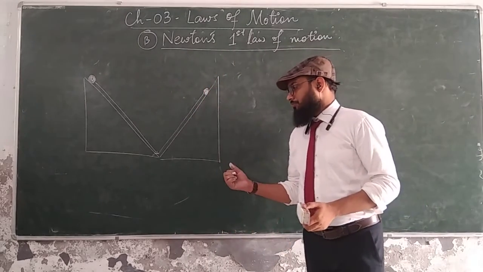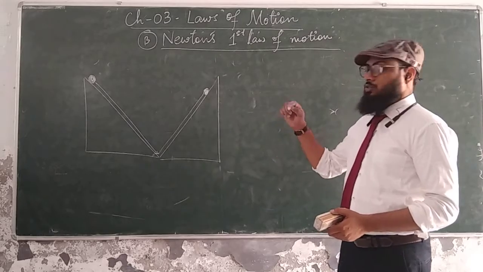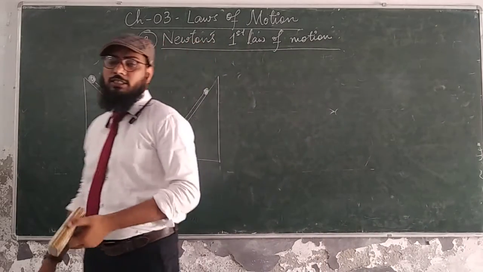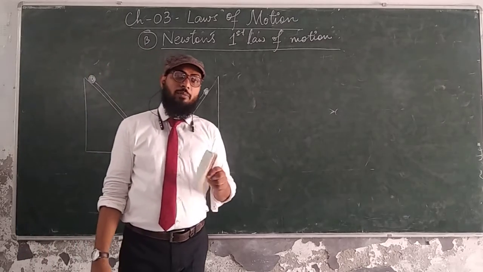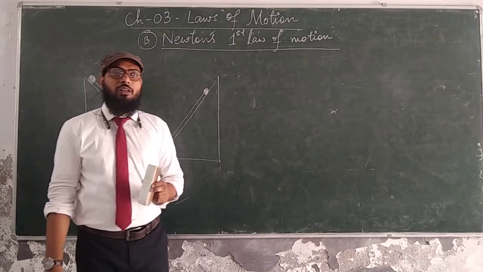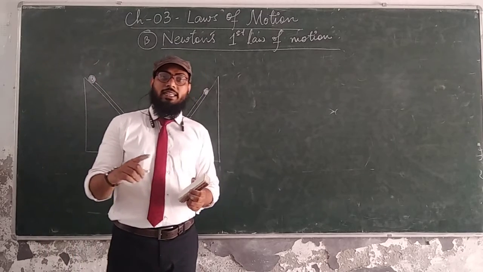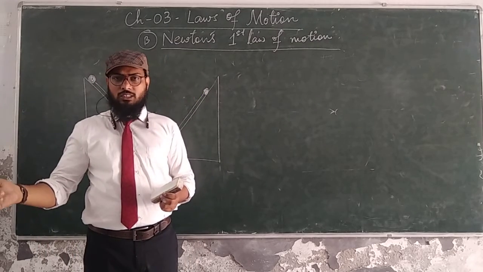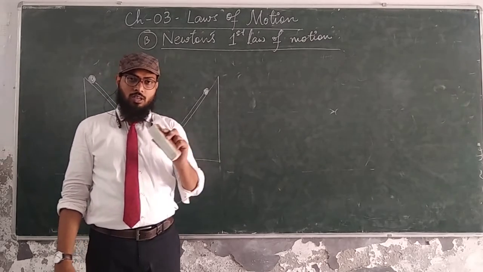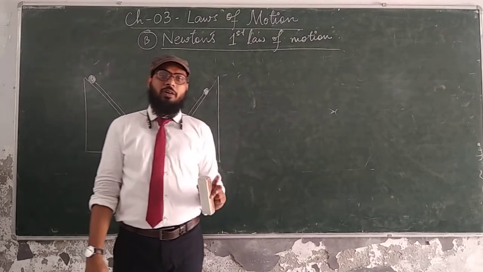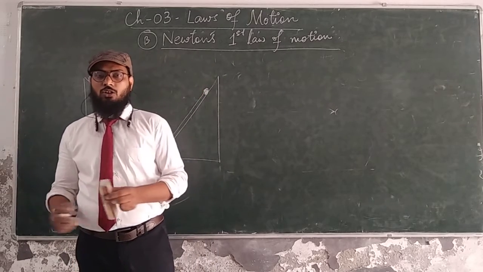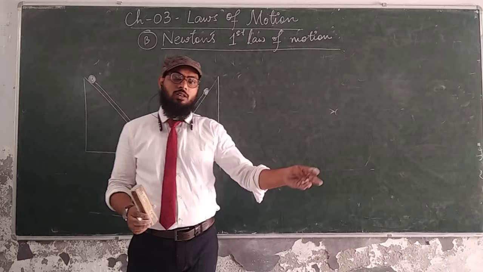So I am talking about the statement of the law. What does the first law of motion state? It states that everybody, listen to this line carefully, everybody wants to continue its state of rest or state of motion.